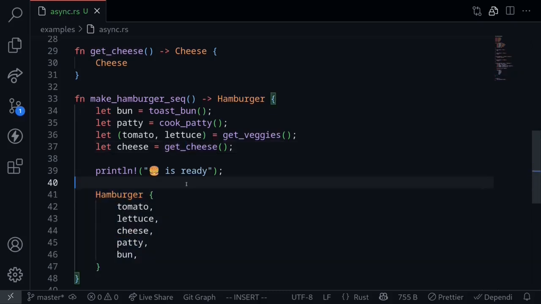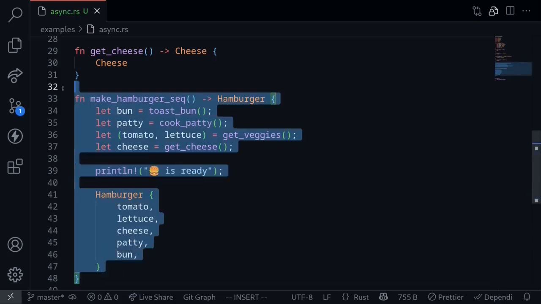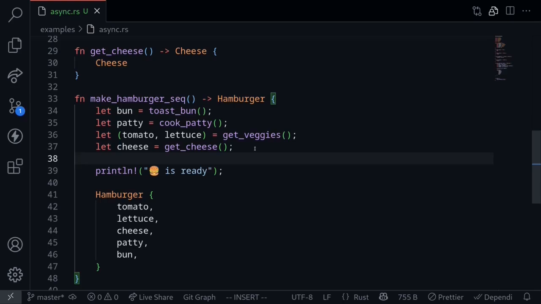However, we can make hamburgers quicker by using concurrency with async and await syntax. So we're going to be transforming all of these functions using async await syntax, and we'll make the hamburger faster by using concurrency. Let's start with the basic.